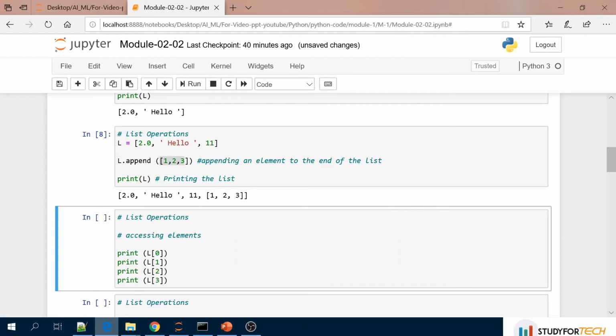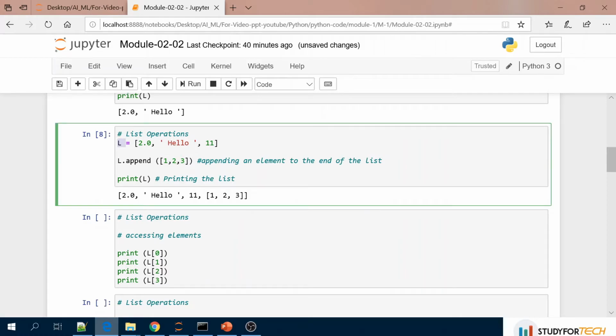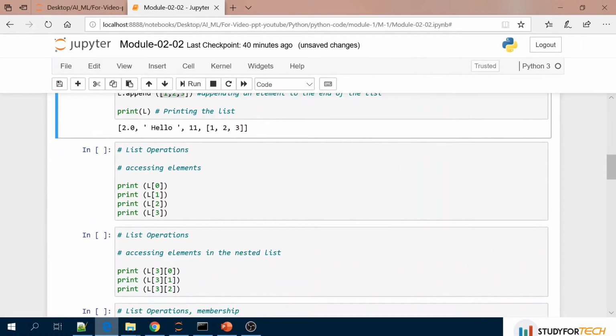You can see inside this initial list L, we have added one more list. So this is the nesting of lists. Inside one list we have added another list also. Then this is the list operation.